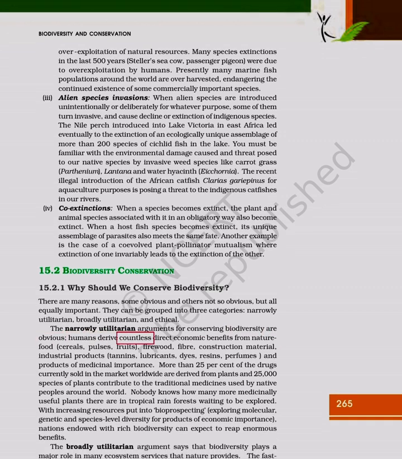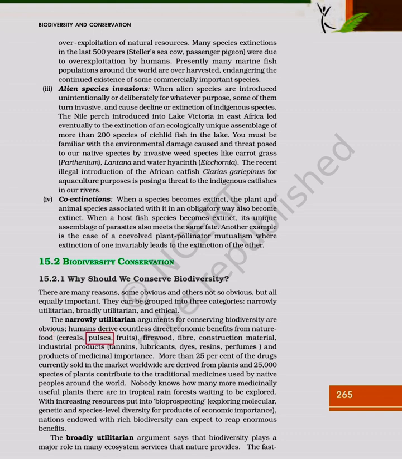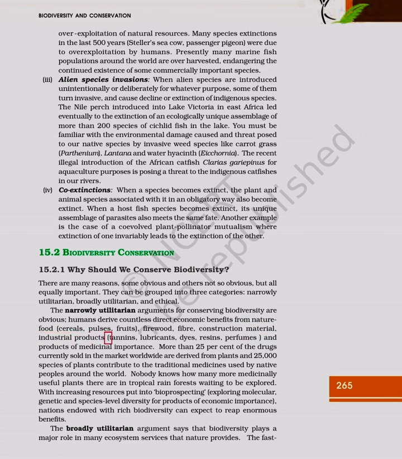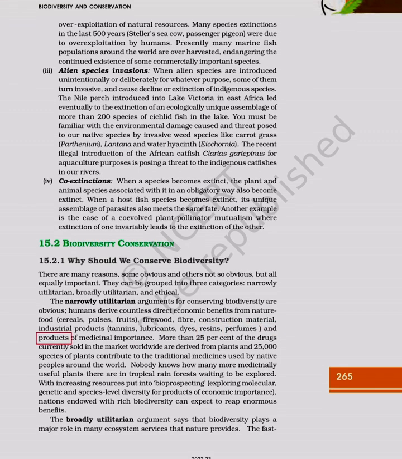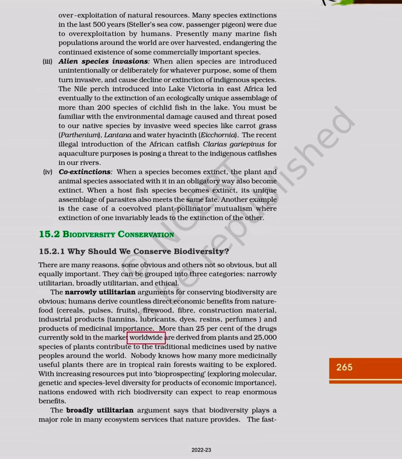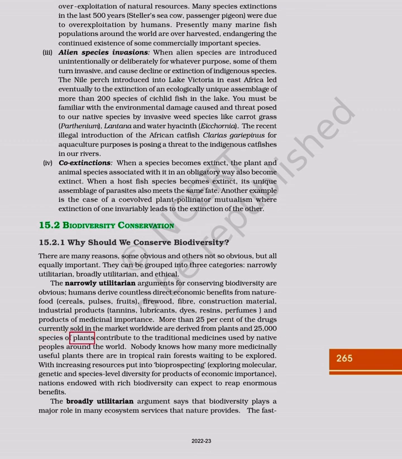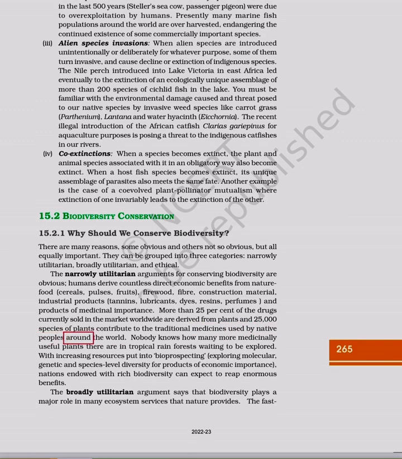Humans derive countless direct economic benefits from nature: food, cereals, pulses, fruits, firewood, fiber, construction material, industrial products, tannins, lubricants, dyes, resins, perfumes, and products of medicinal importance. More than 25% of the drugs currently sold in the market worldwide are derived from plants, and 25,000 species of plants contribute to the traditional medicines used by native peoples around the world.